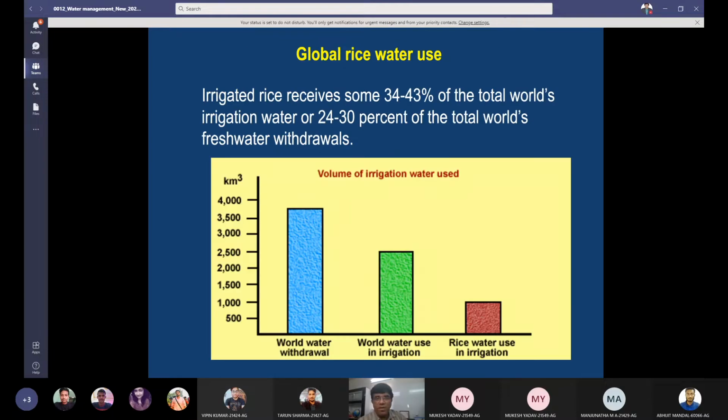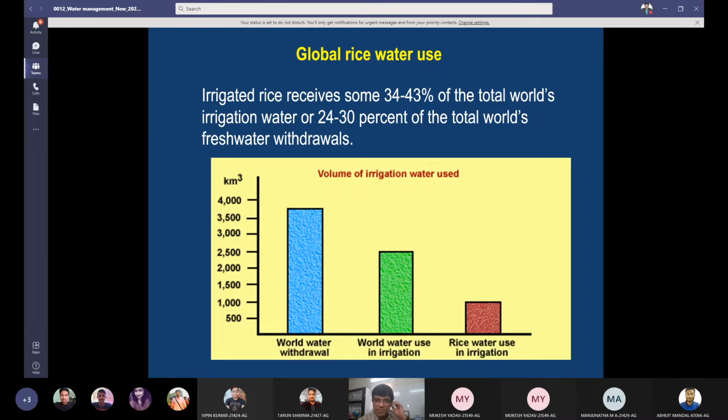Now you see global rice water use. Irrigated rice receives some 34 to 43% of the total world's irrigation water. Whatever irrigation water is there in the world, 34 to 43% of that goes to rice, and 24 to 30% of the total world's freshwater withdrawal goes to rice. So this is in both respects. One is that irrigated rice receives a share of the total world's irrigation water, and the other is the total fresh water of the world.